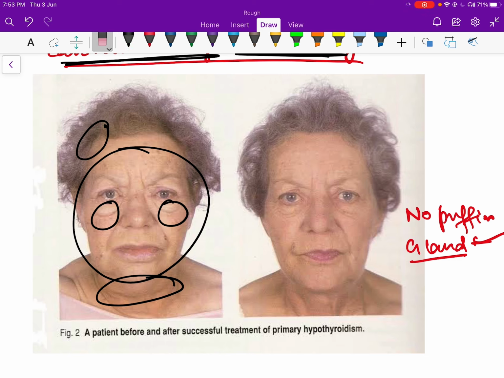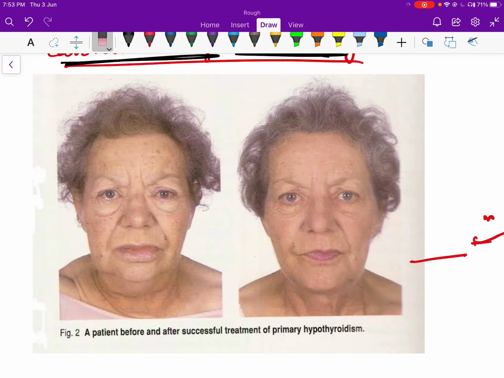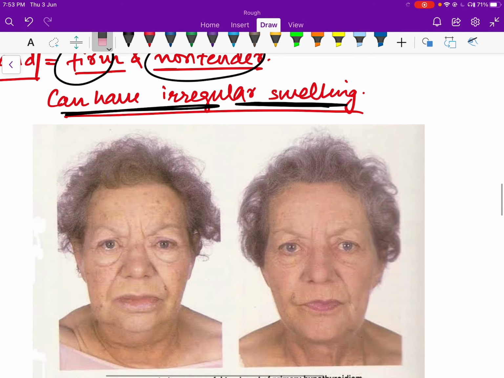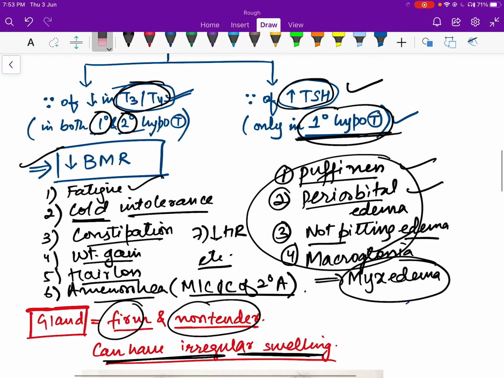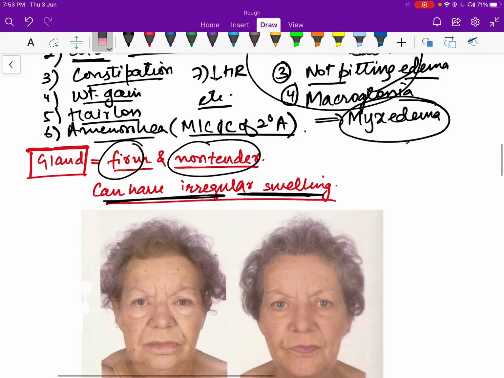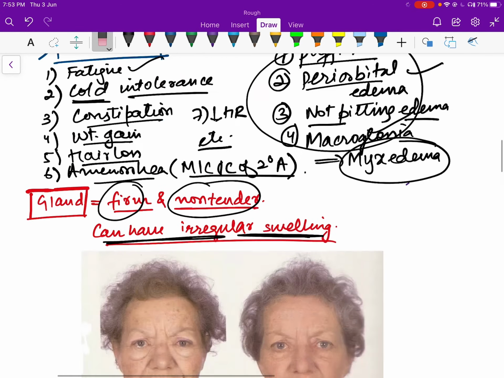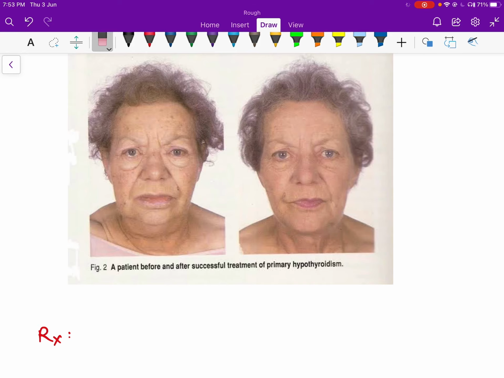As you can see the difference. There's some type of hair loss as well. So these features are all the features of hypothyroidism, as you can see. Puffiness, periorbital edema, non-pitting edema. These are seen in primary hypothyroidism, and this is a patient of primary hypothyroidism. Here it's mentioned primary hypothyroidism.